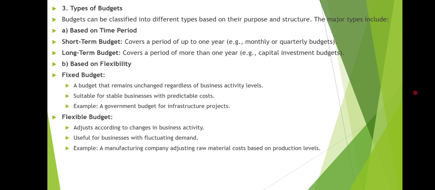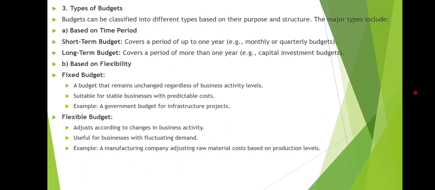Next, based on flexibility, it is divided into two parts: fixed budget and flexible budget. A fixed budget remains unchanged regardless of business activity levels. It is suitable for stable businesses with predictable costs, for example the government budget for an infrastructure project.